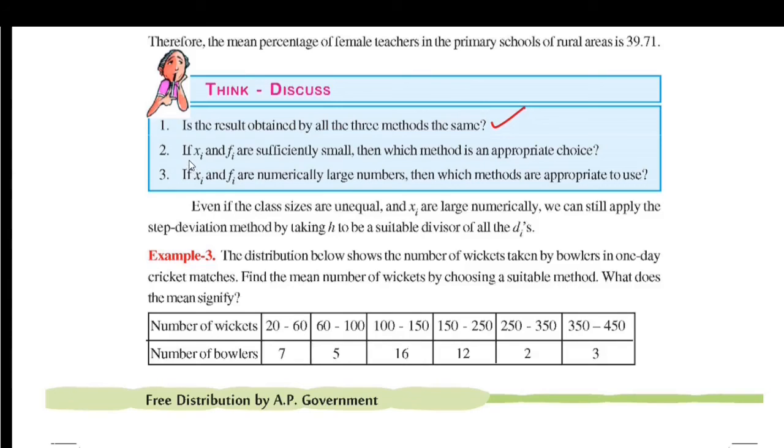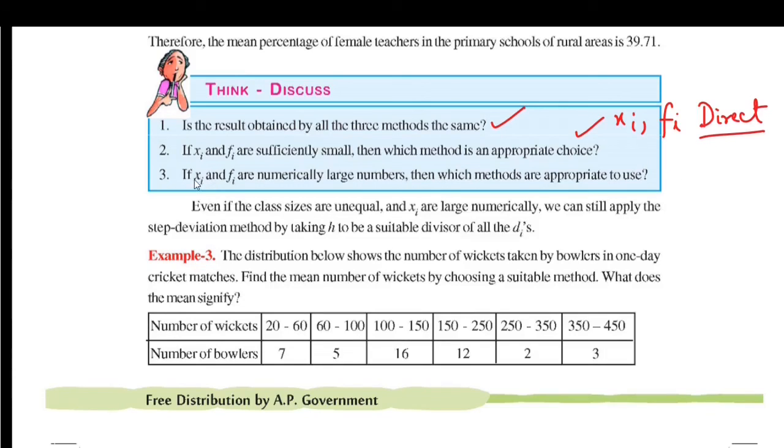Second question, if xi, fi are sufficiently small, then which method is an appropriate choice? If xi, fi are sufficiently small, direct method is our choice. The appropriate choice is the direct method.